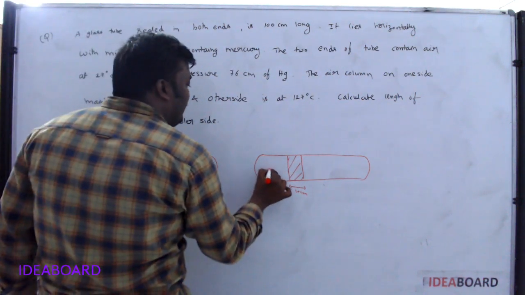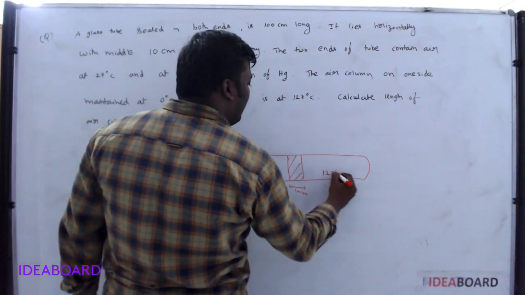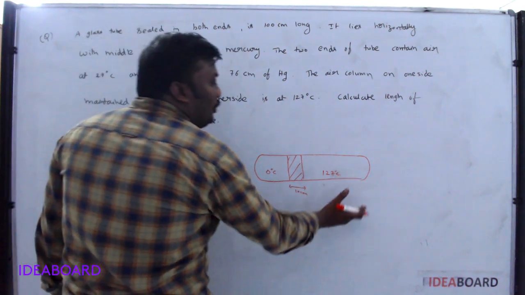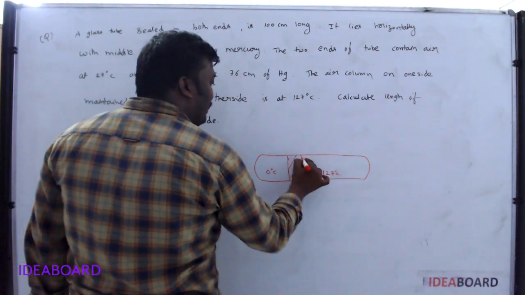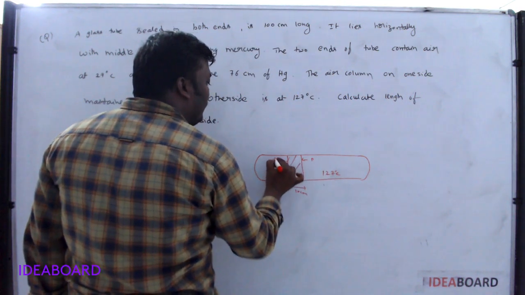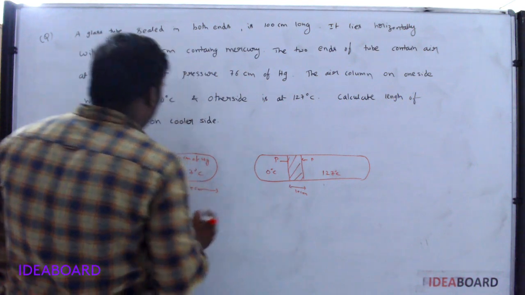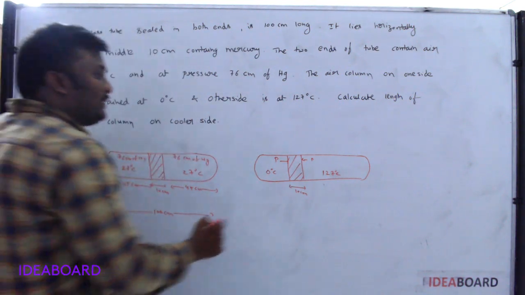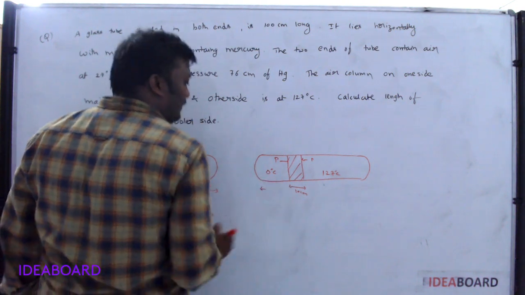One side is maintained at 0 degrees Celsius and the other is maintained at 127 degrees Celsius. That means due to high temperature, the mercury is moving in this direction until both sides have the same pressure. So he was asking what is the length of the air column on the colder side. Colder side means it has the lesser temperature. He was asking this length.